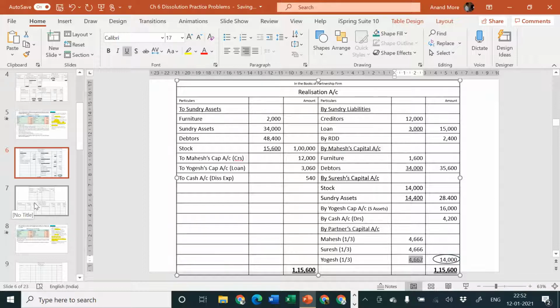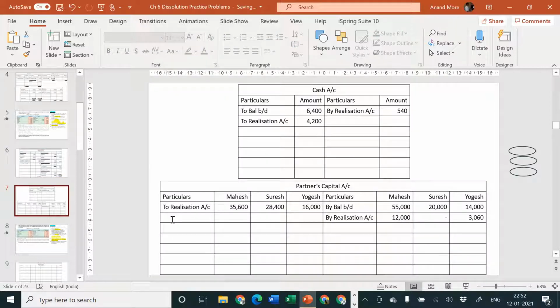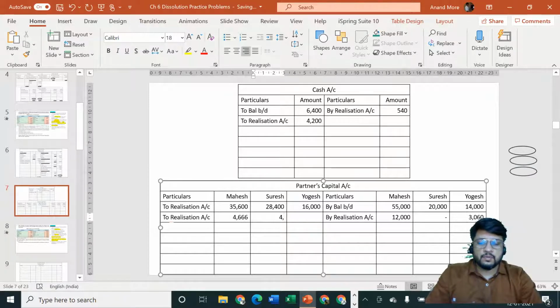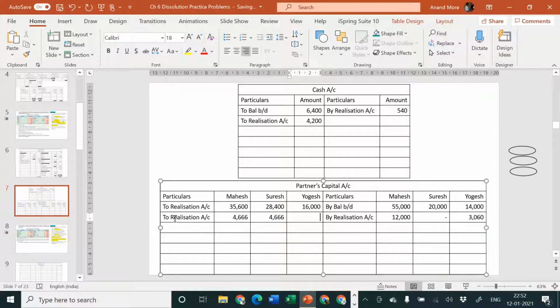Now let us consider the second effect of the same. It will go to partners capital account debit side, to realization account 4,666, 4,666 and 4,667. Okay, now let us close the partners capital account, find out the balancing figure, transfer it to cash account, and then cash account should tally. So 55 plus 12, 55 plus 12, that becomes 67. So 67,000, and then there is 20,000.